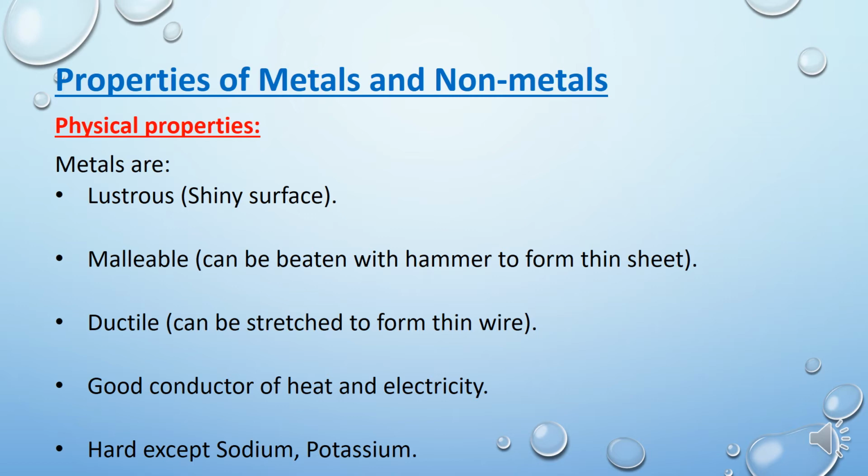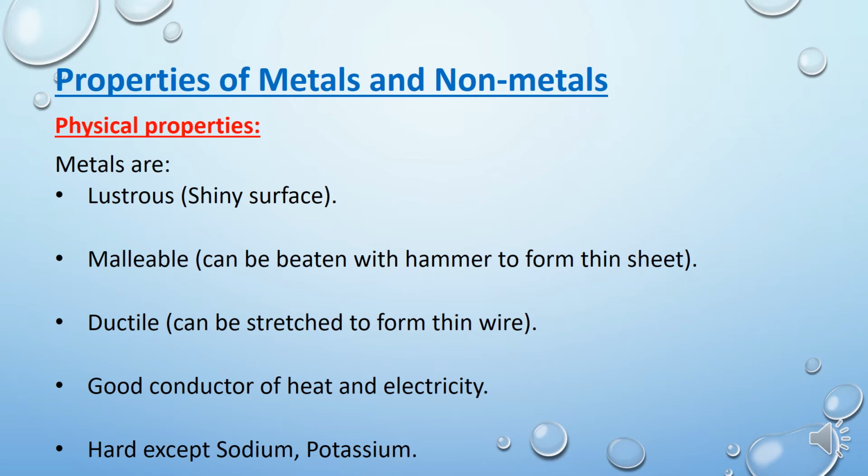With the help of an activity, show that metals are good conductors. Children, if you connect the bulb and battery with the help of crocodile clips, and insert one metal strip of iron or aluminium in the connecting wire, when you complete the circuit, you will see the bulb will glow. The bulb will glow when the electricity is passing through the metal. By this activity, we can prove that metals are good conductors of electricity.